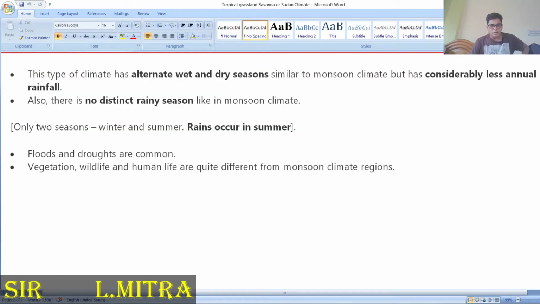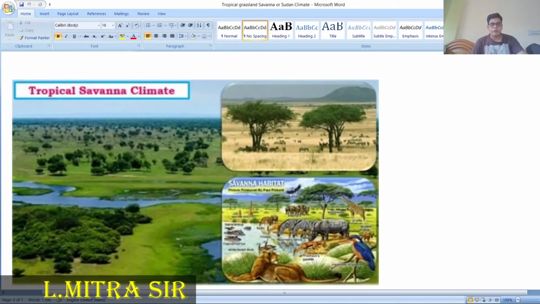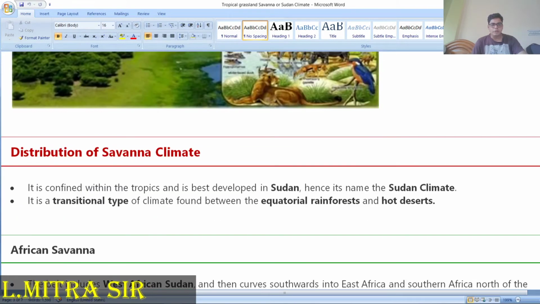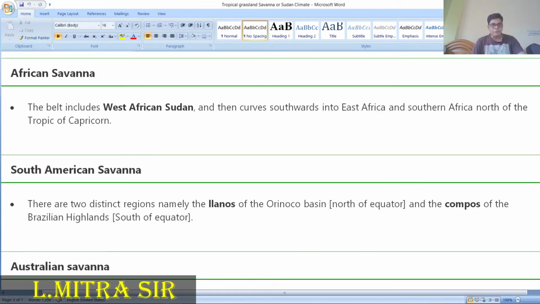Floods and droughts are common in that area. Vegetation, wildlife and human life are quite different from the monsoon type of climate. So, these are the main things. Savanna type of vegetation you can find over there, along with the animals. It is a Sudan type of climate developed in the Sudan, a transitional area to the equatorial rainforest. It is also called African savanna. West African savanna we already discussed.